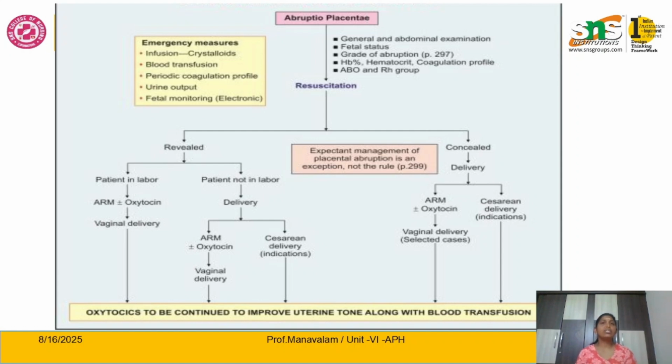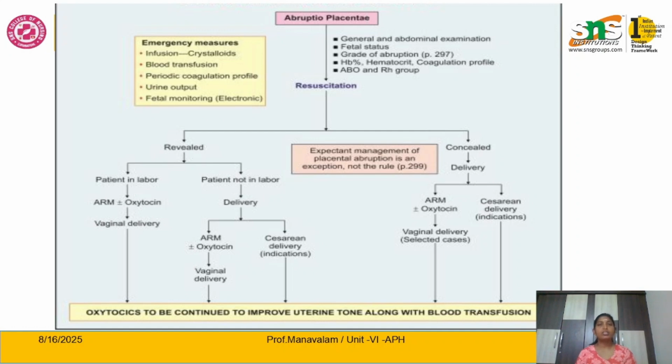If we receive a case of abruptio placenta, immediately we have to do a general and abdominal examination. We have to monitor the fetal status by putting the mother under CTG, and we have to know the grade of placental abruption. There are four grades: 0, 1, 2, 3. In grade 0 there is no visible blood loss and the mother doesn't have any symptoms.